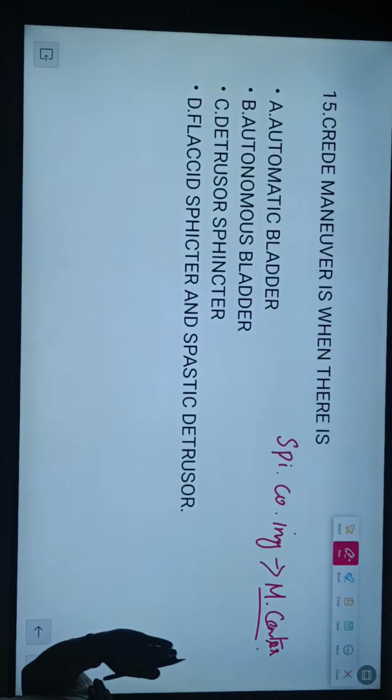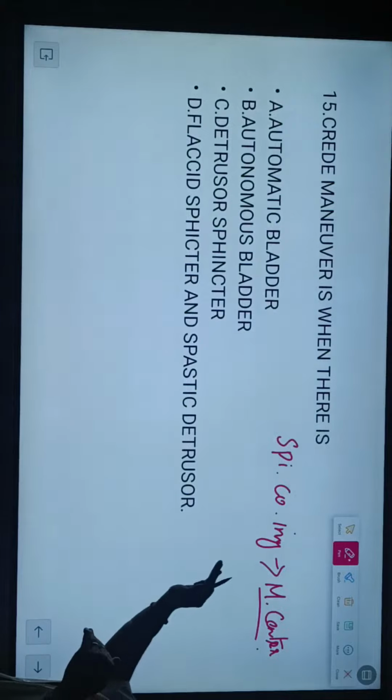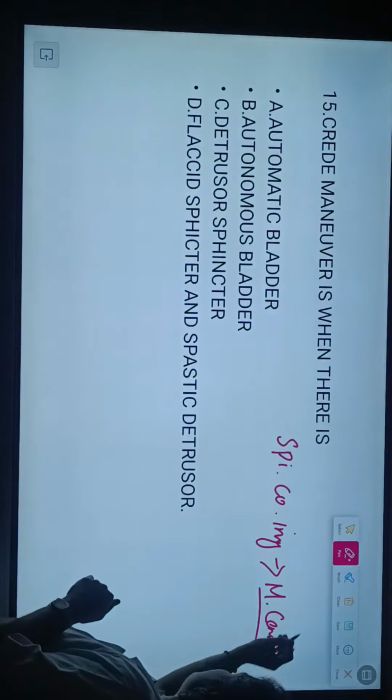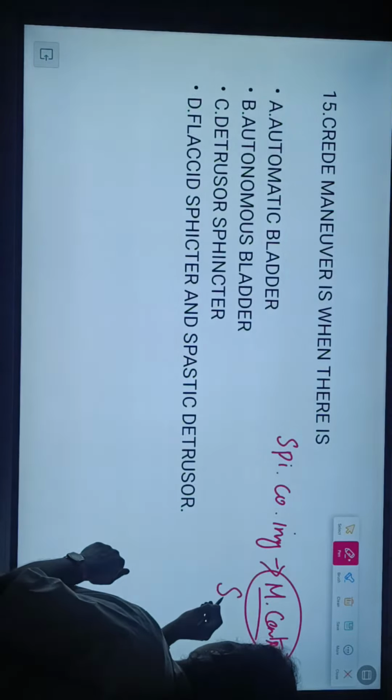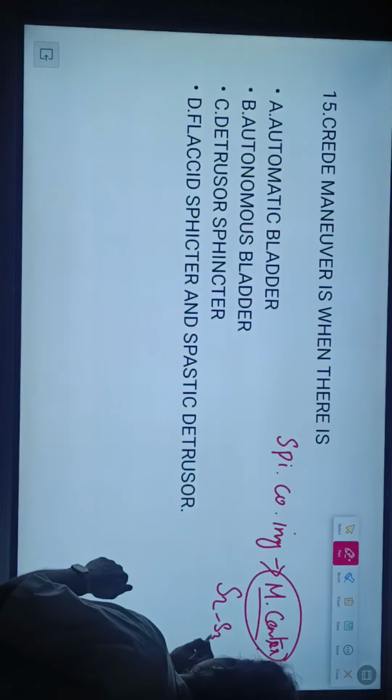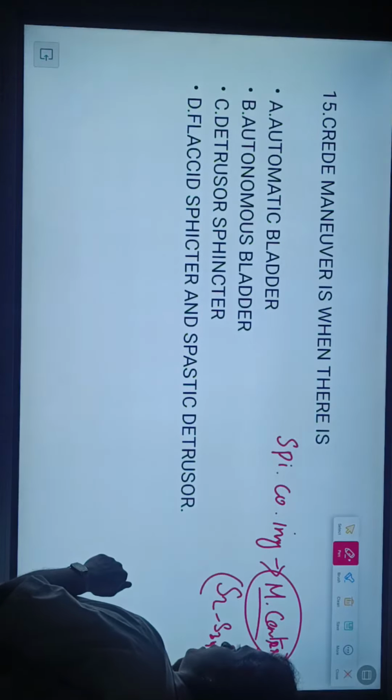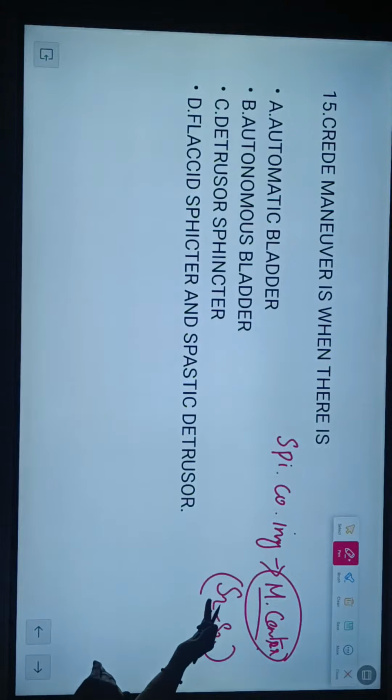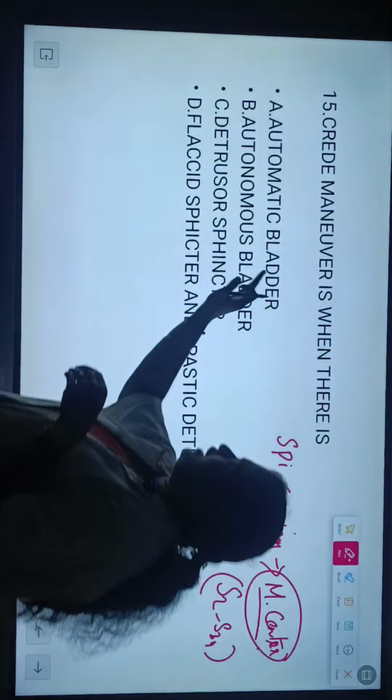Simply we facilitate the micturition. So in spinal cord injury, especially the micturition center is present in S2 to S3 or S4 in the sacral segment. If the lesion is above S2 or S3, what happens? Above the sacral, that we call it as an automatic bladder.